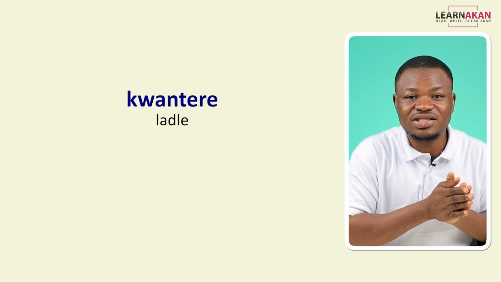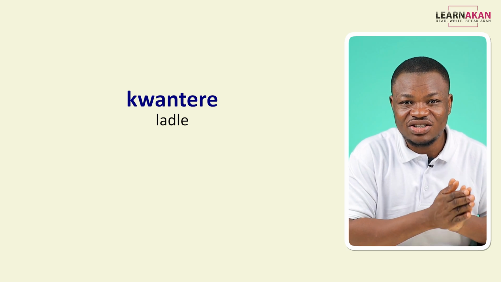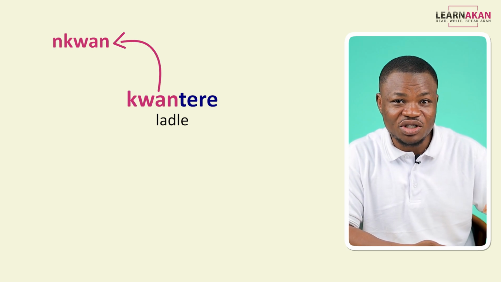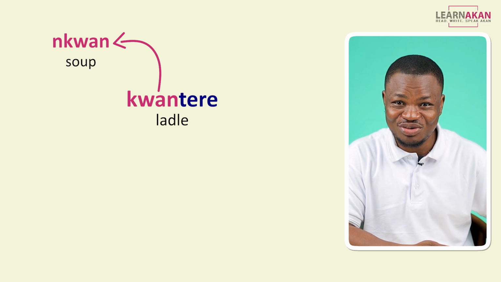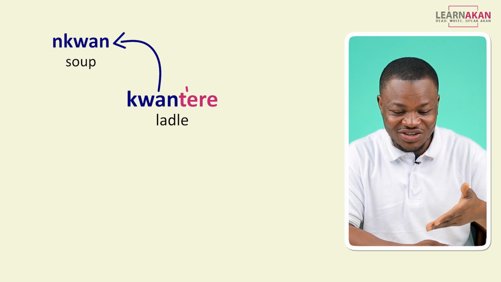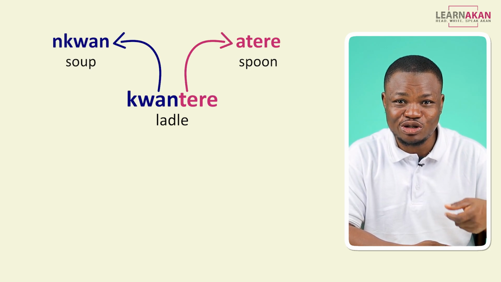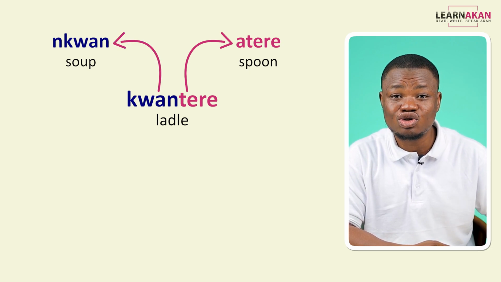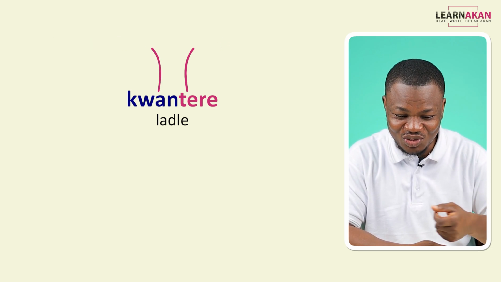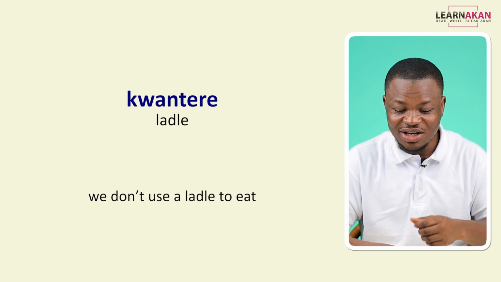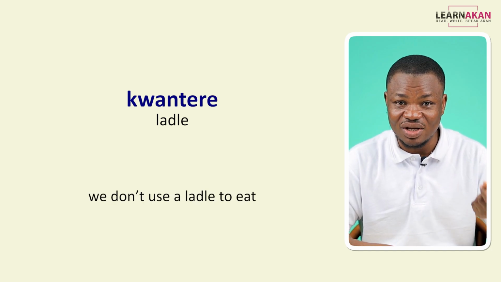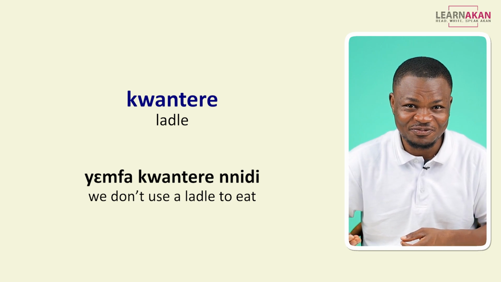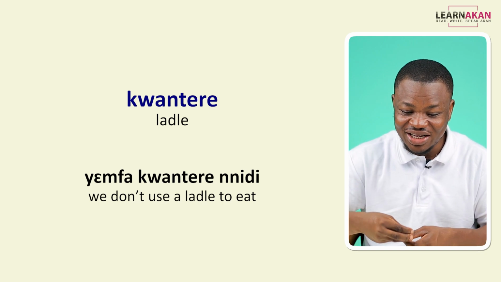And that is nkwantre. The nkwa in front is from nkwan, which we learned earlier as soup, and the tre here is from atre, which is spoon. So when you say nkwantre, literally you are saying soup spoon. If I want to say we don't use a ladle to eat, I would say yemfa nkwantre nnidi.